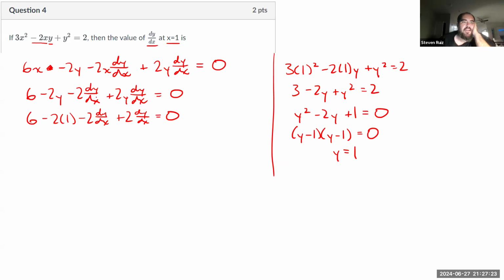So 6 minus 2y minus 2 dy/dx plus 2y dy/dx equals 0. Okay, so I believe this over here: 3 times 1 minus 2 times 1 times y plus y squared equals 2. So 3 minus 2y plus y squared equals 2. Y squared minus 2y plus 1 equals 0. Does this factor out correctly? Yeah, it does.